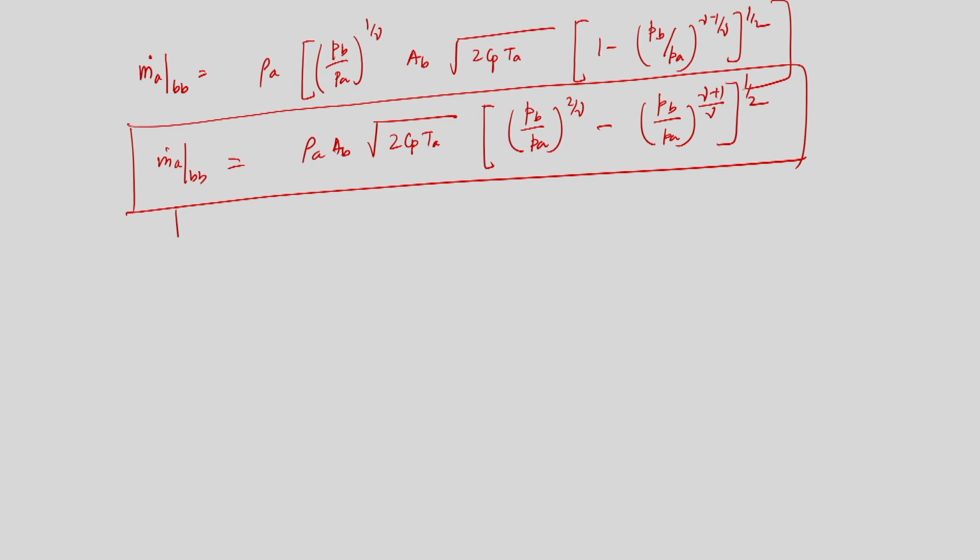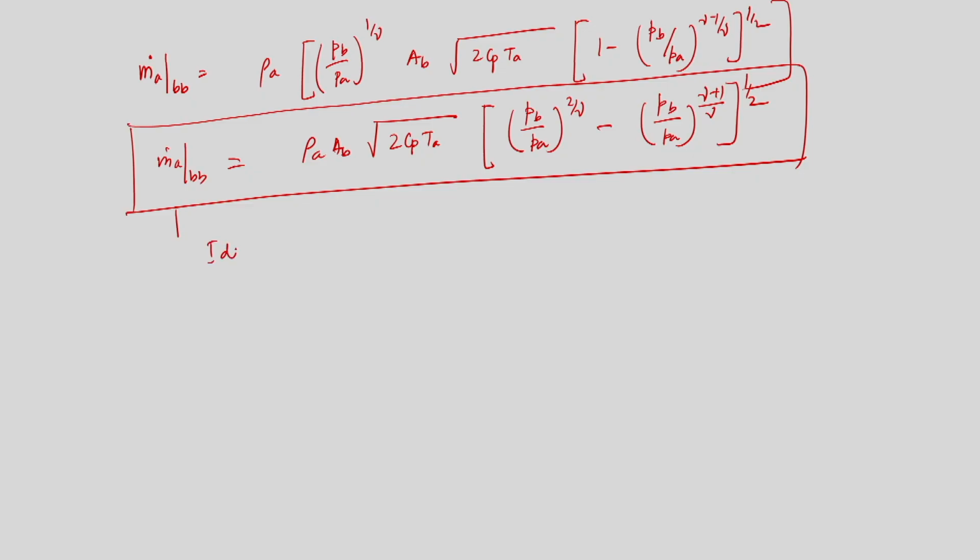So, this mass flow rate of air whatever we have obtained is not the actual mass flow rate, rather this is the ideal mass flow rate, because we did not take into account the frictional losses, and that is why we have used the isentropic relationship. So, this is the expression of ideal mass flow rate.